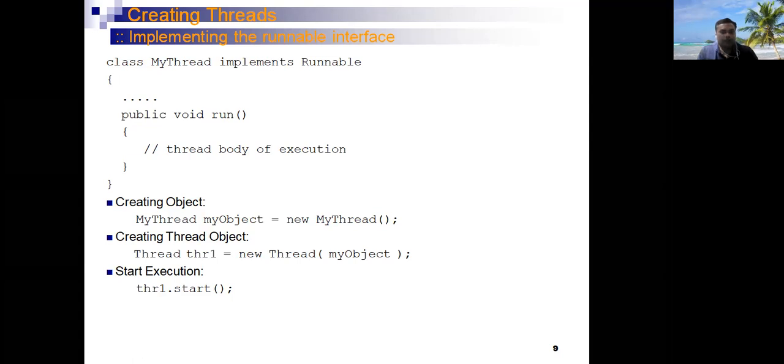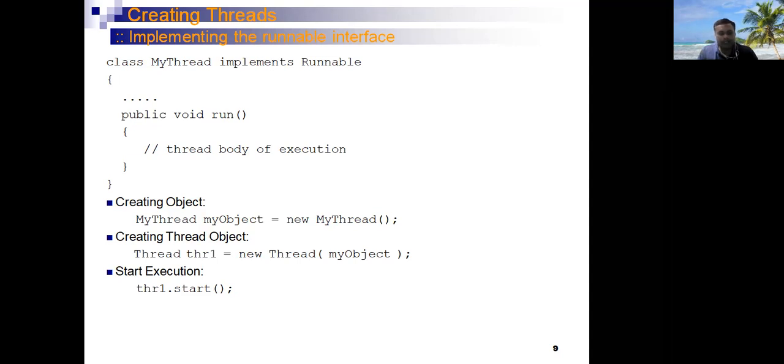Once the implementation of the MyThread class is over, we have to create the object of the MyThread class, and after that we have to pass this object as an argument to the constructor of the inbuilt Thread class to initialize the object of the inbuilt Thread class, and through the object of the inbuilt Thread class we can call the start method to transfer a thread from newborn state to active state.